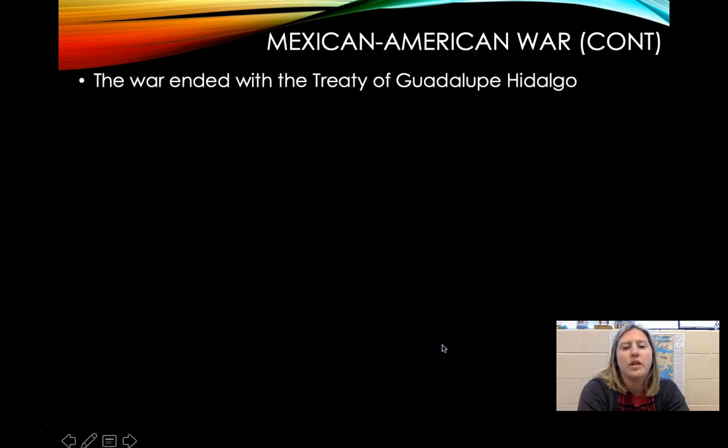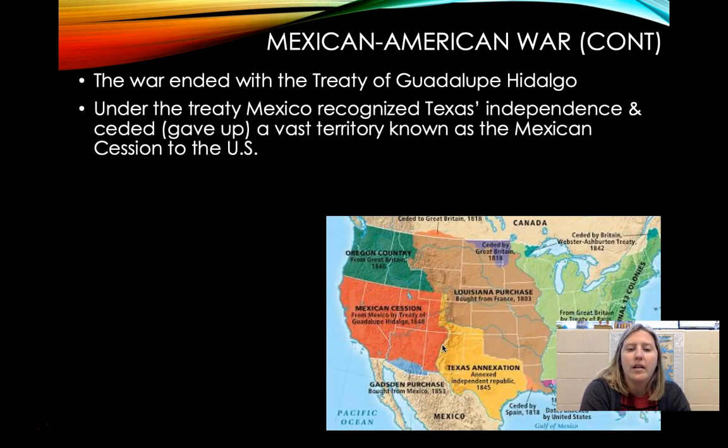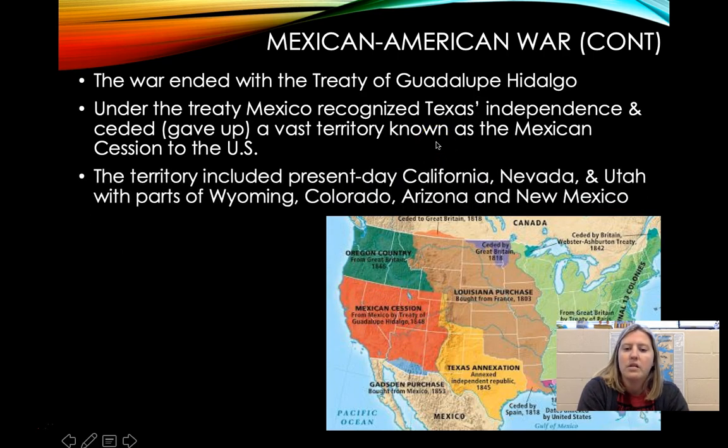The war ended with the Treaty of Guadalupe Hidalgo, and under the treaty, Mexico finally recognized Texas as an independent place, and it ceded or gave up a vast territory known as the Mexican Cession to the United States. So you can see here is the territory that was given up. The territory included present-day California, Nevada, and Utah, with parts of Wyoming, Colorado, Arizona, and New Mexico.